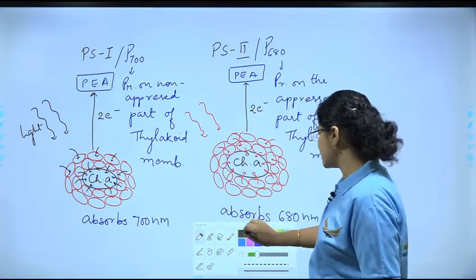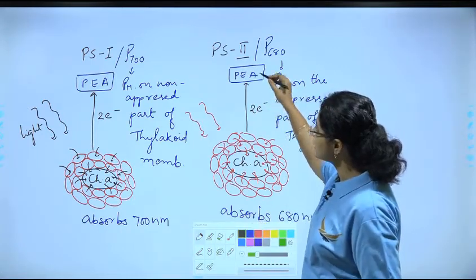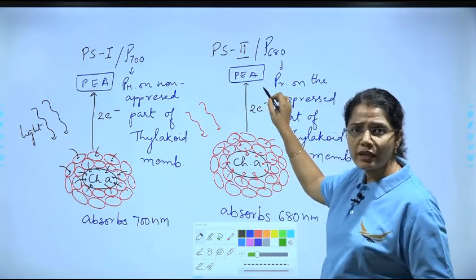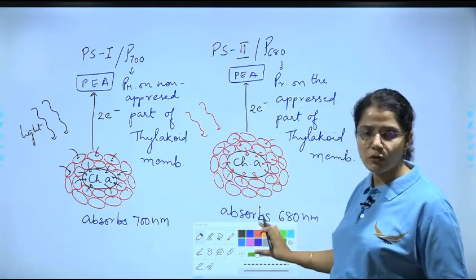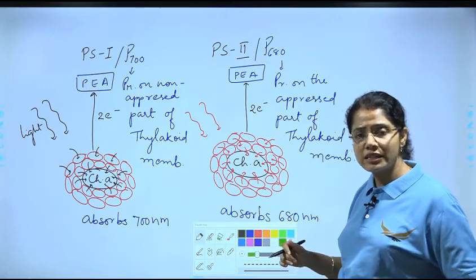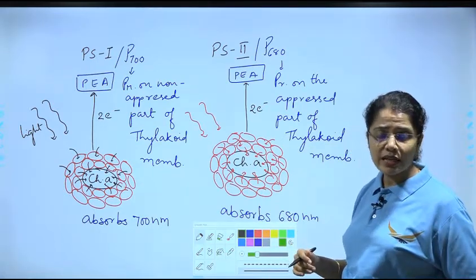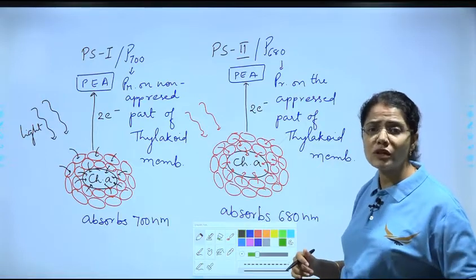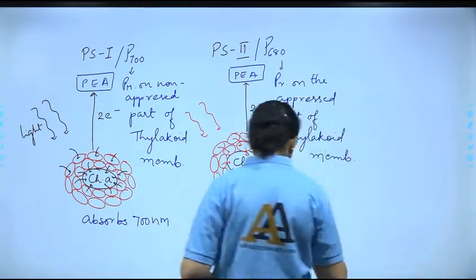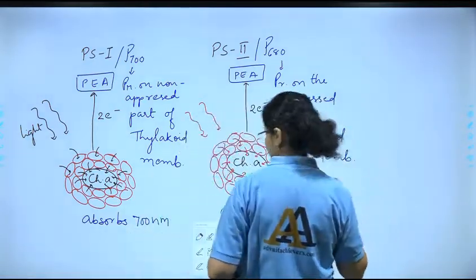It is in excited form and that is being accepted by a primary electron acceptor. ये normal conditions में हो रहा है. But under experimental condition, when we isolate the chlorophyll, right? And then we expose it to light. तो क्या होता है, right? So let us take it. Suppose